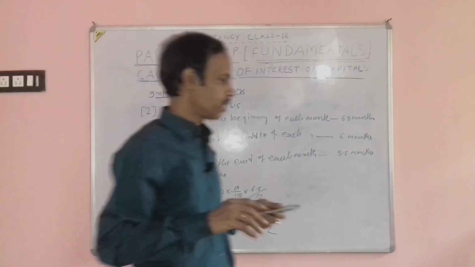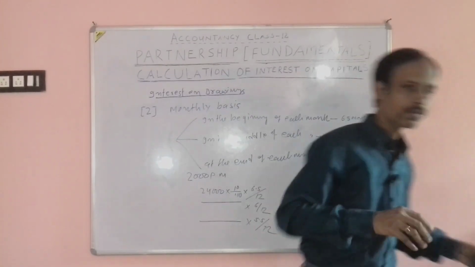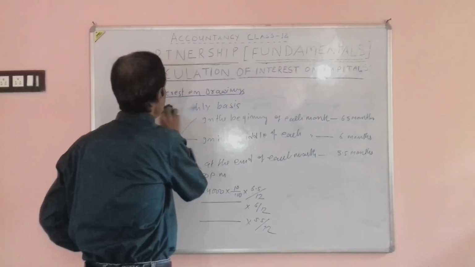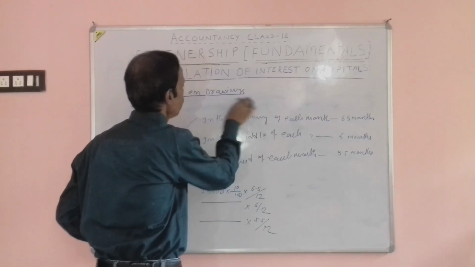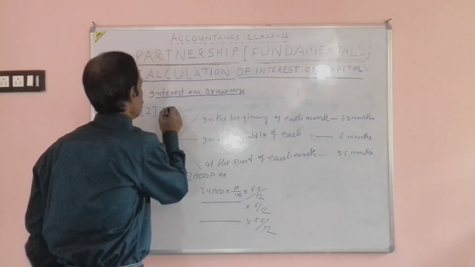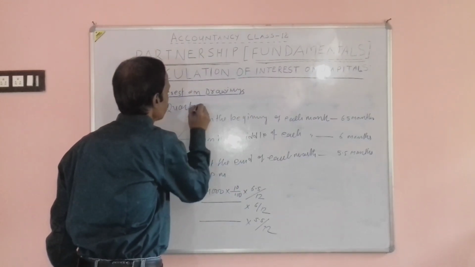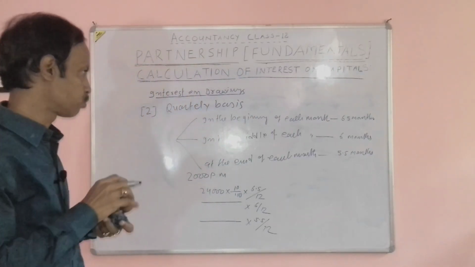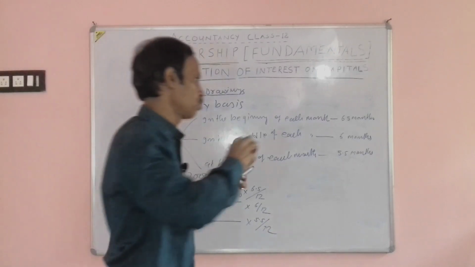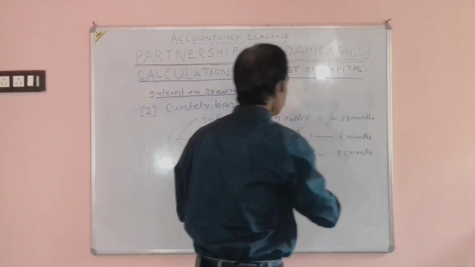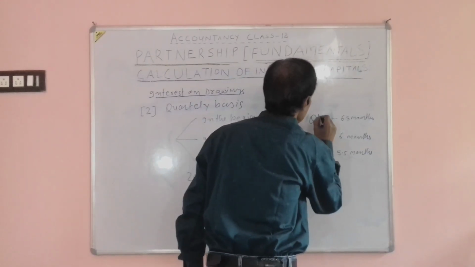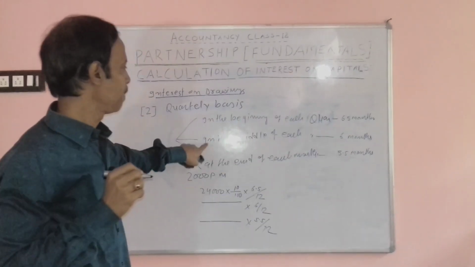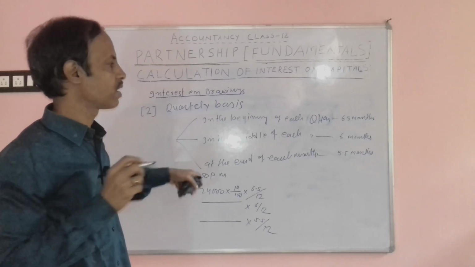In the same way, interest on drawing may be required to be calculated when drawings are made on a quarterly basis. What will happen? On a quarterly basis, there may be 3 situations also: in the beginning of each quarter, in the middle of each quarter, at the end of each quarter.